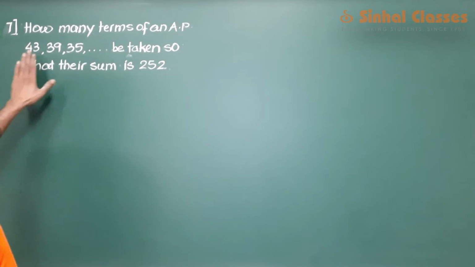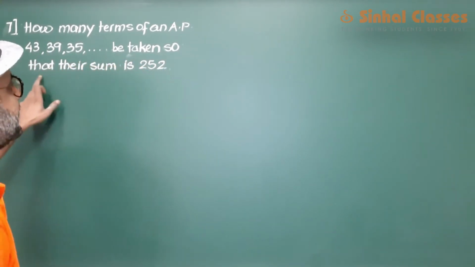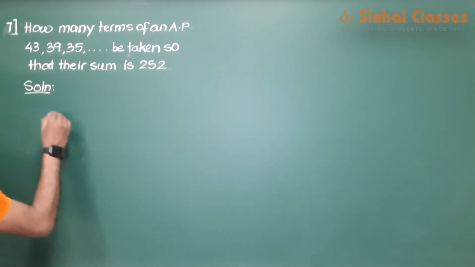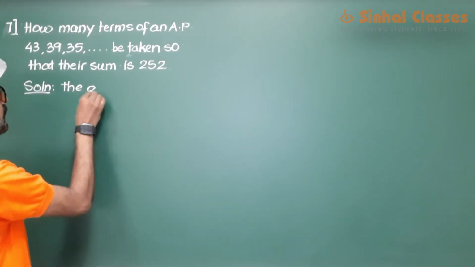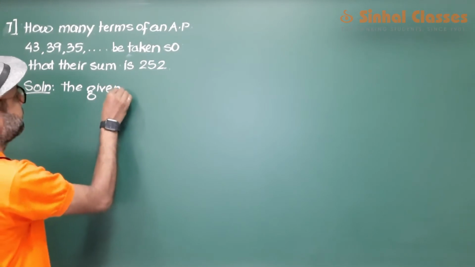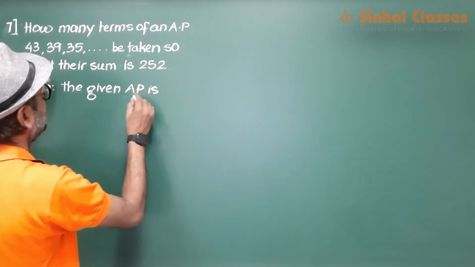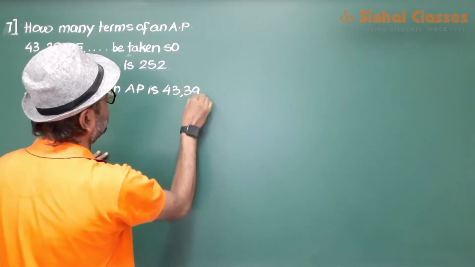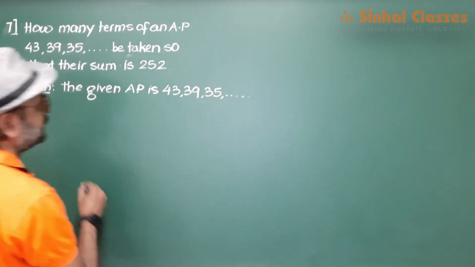How many terms of an AP 43, 39, 35 and so on must be taken so that their sum is 252? The given AP is 43, 39, 35 and so on.